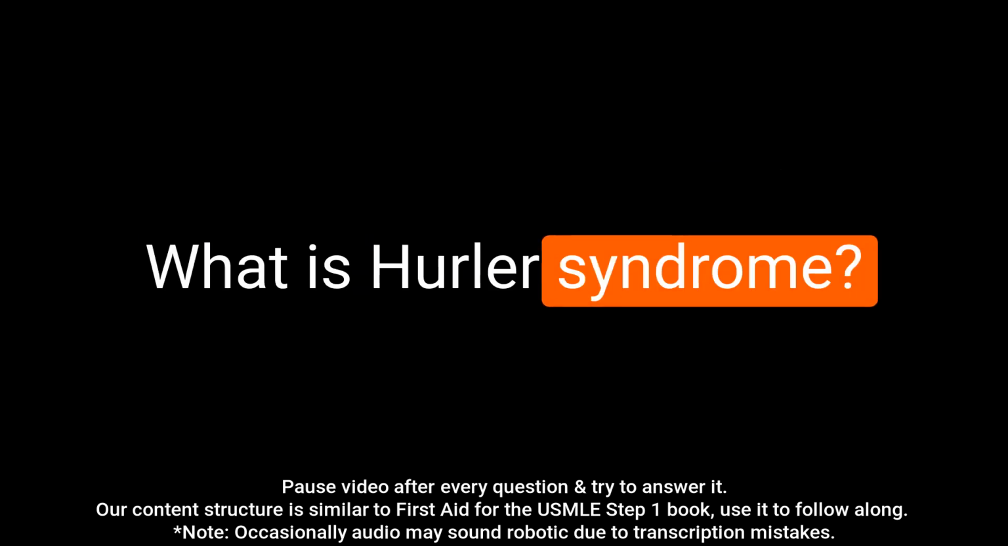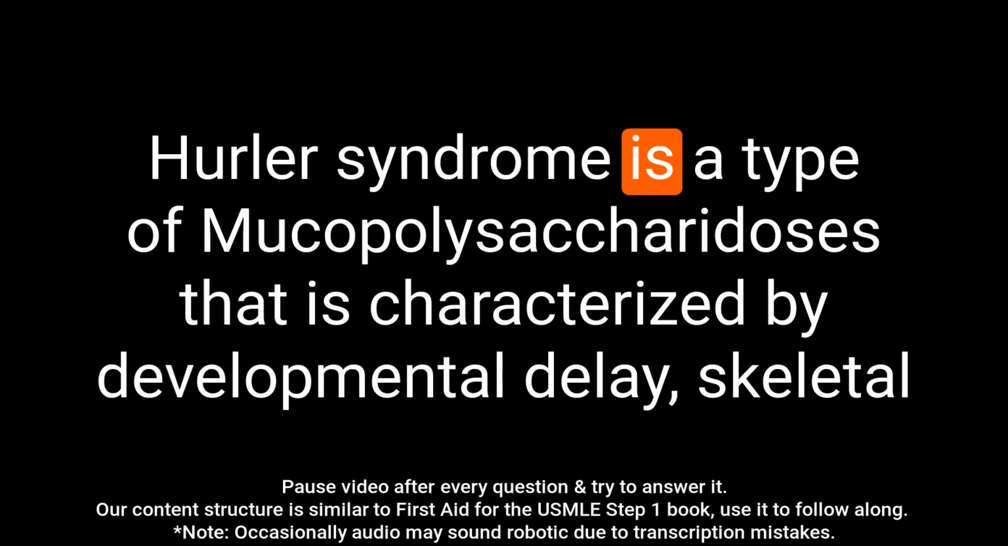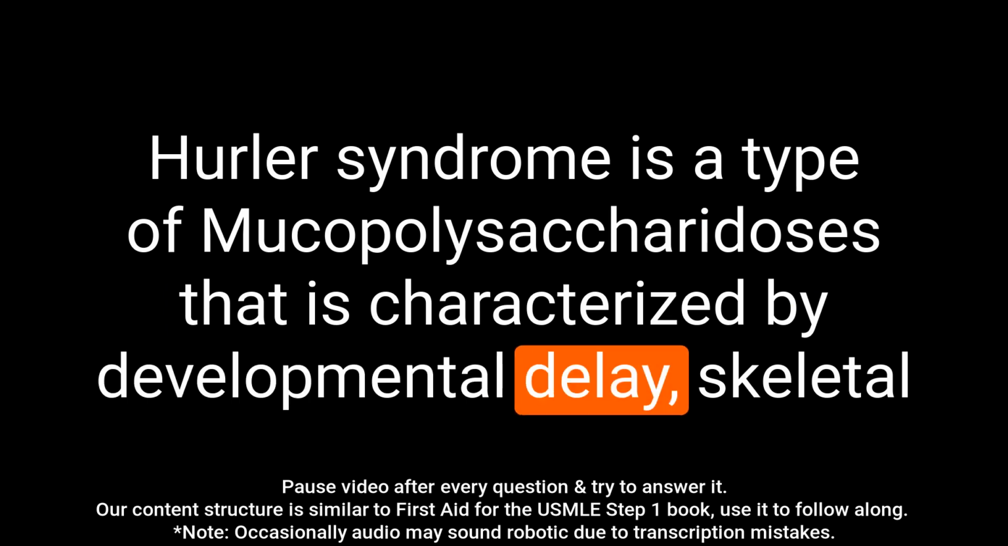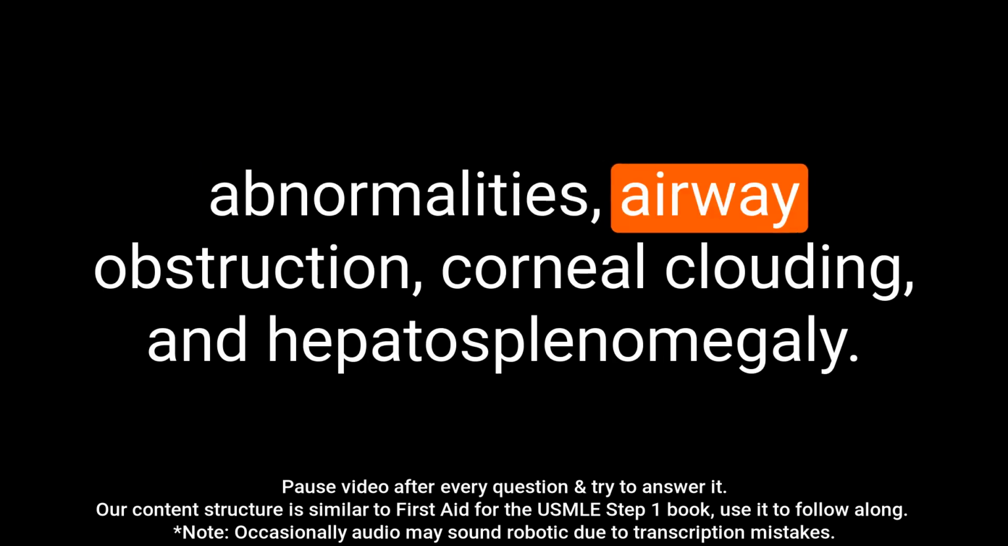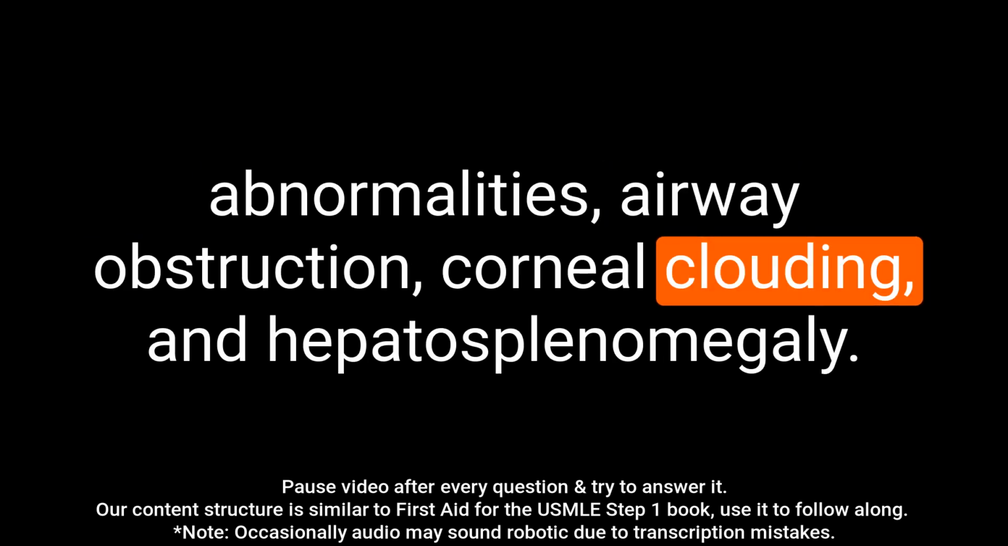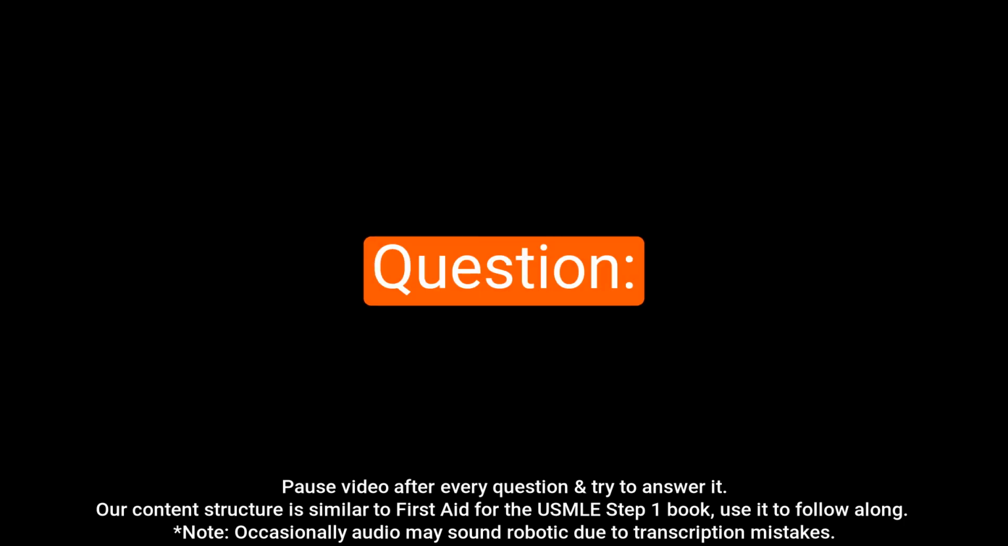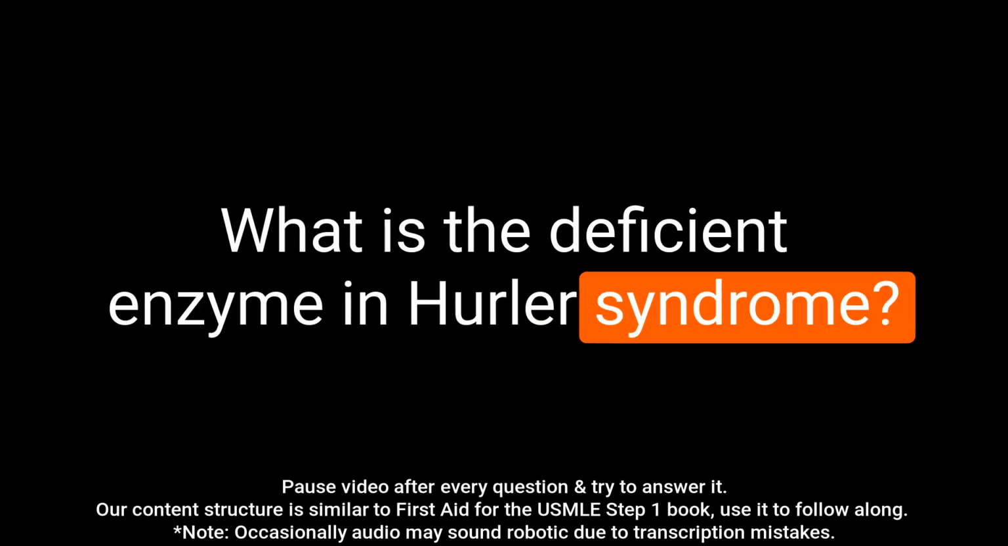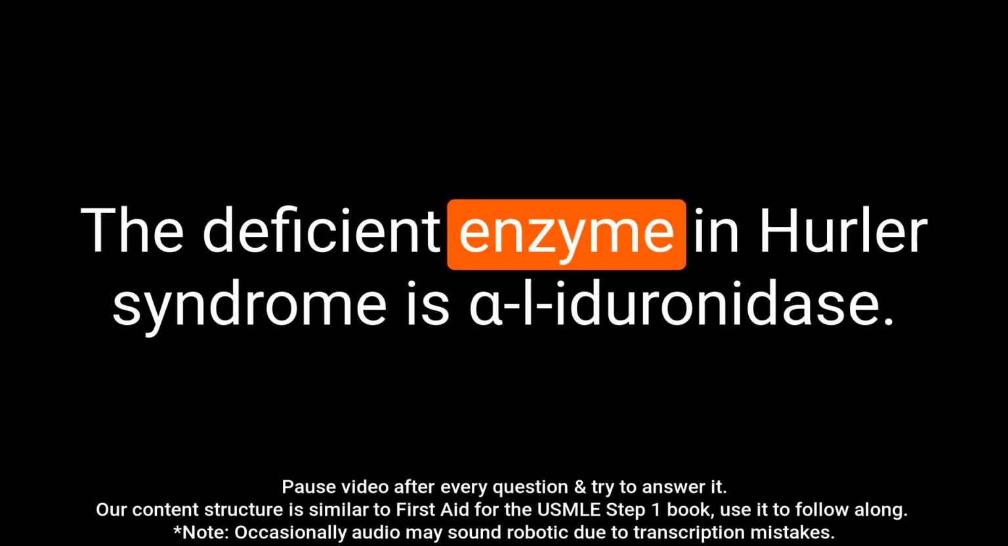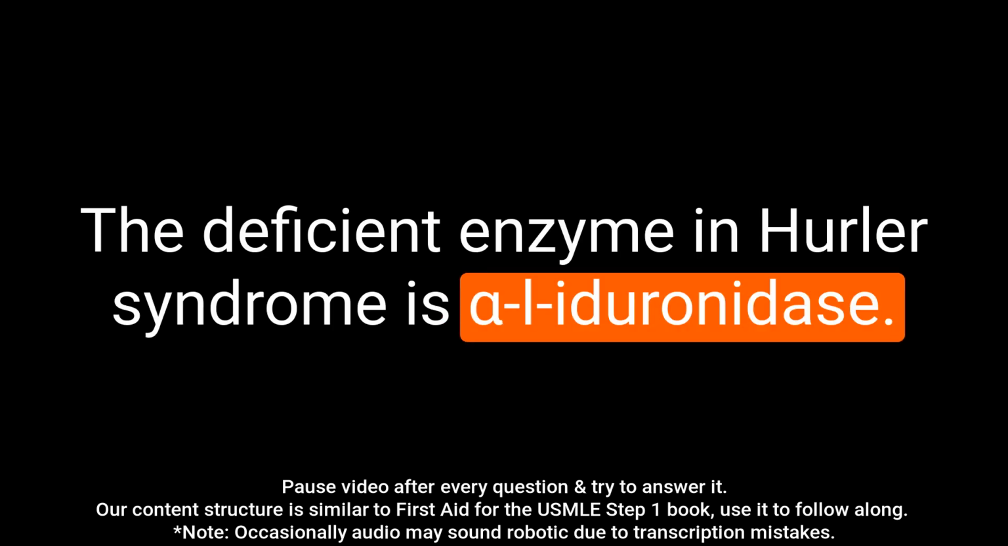Question: what is Hurler syndrome? Answer: Hurler syndrome is a type of mucopolysaccharidosis that is characterized by developmental delay, skeletal abnormalities, airway obstruction, corneal clouding, and hepatosplenomegaly. Question: what is the deficient enzyme in Hurler syndrome? Answer: the deficient enzyme in Hurler syndrome is α-l-iduronidase.